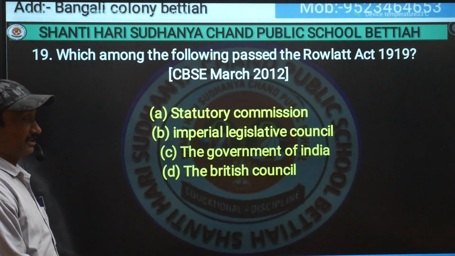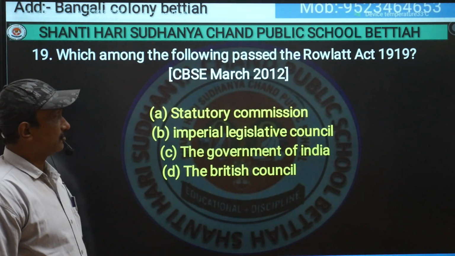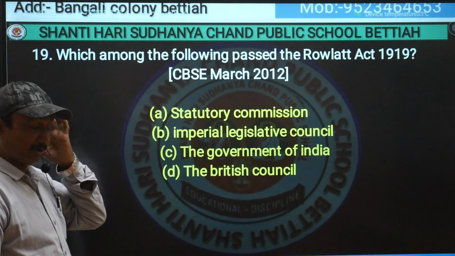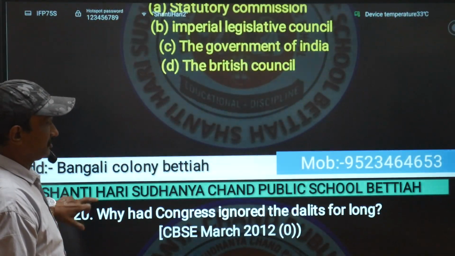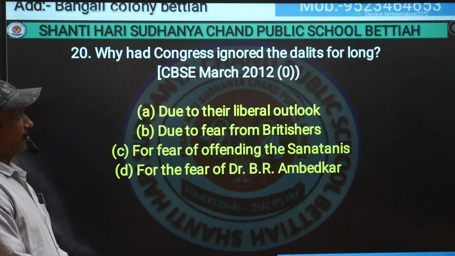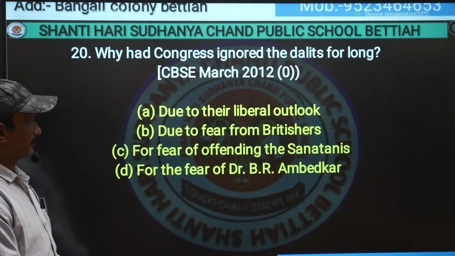The Rowlatt Act was passed in 1919 by the Imperial Legislative Council. Why had Congress ignored the Dalits for so long?